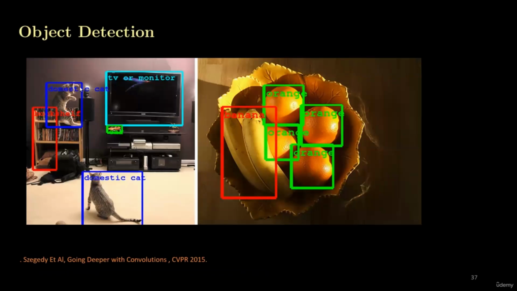The other application is object detection. Object detection is considered the most difficult task in computer vision and image processing. In object detection, we have more than one object in a single image. We can see that this is our image and we have a cat and we have a monitor. Similarly, this is our second image and we have more than one different fruit in that image. So we have object detectors based on deep learning models, which can detect the objects very accurately and precisely.